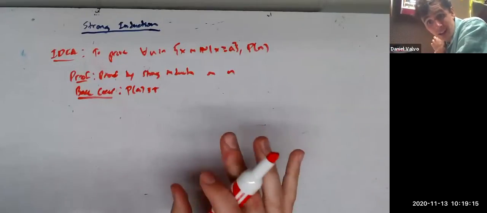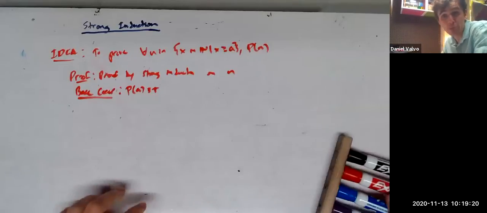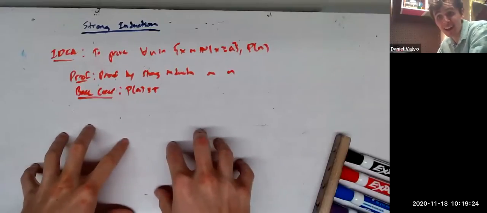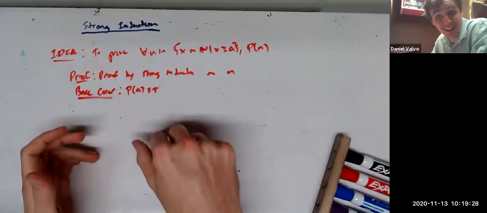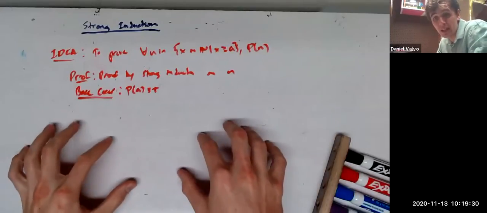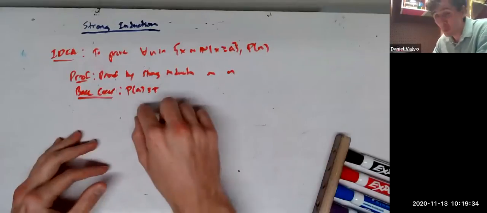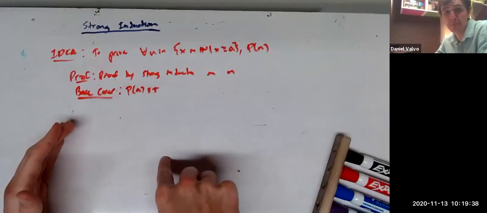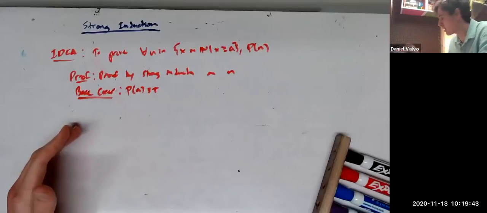But in strong induction, there might be multiple base cases because our inductive step, where we say that if this claim works for everything up to n, it'll work for n plus 1, you'll see that in a second, might require a few previous cases. So we need some base cases backlogged to use in that first inductive step, and then that'll get us to the second one, the third one, the fourth one, and on and on.